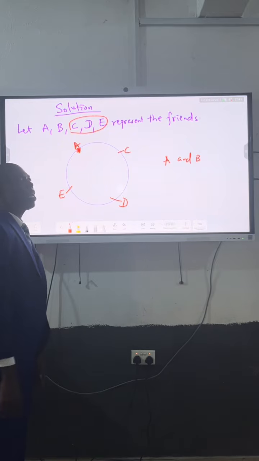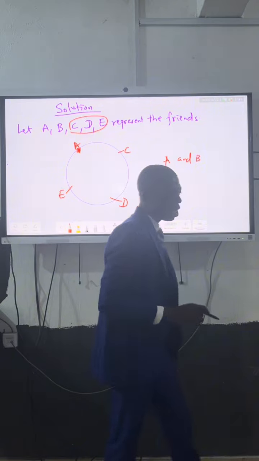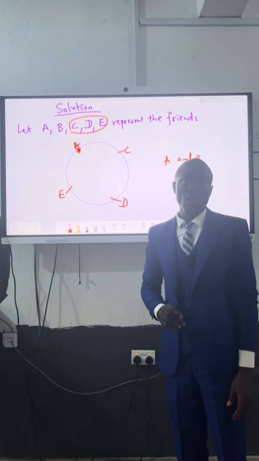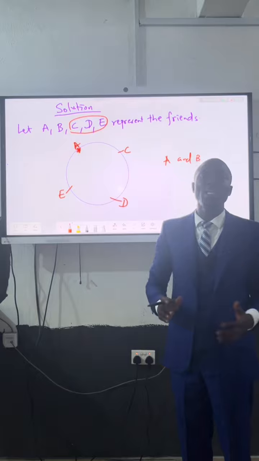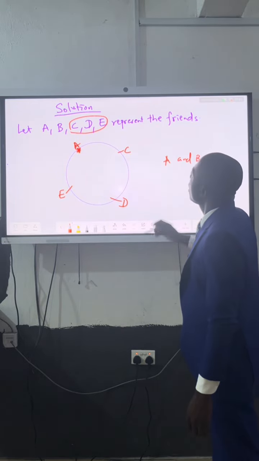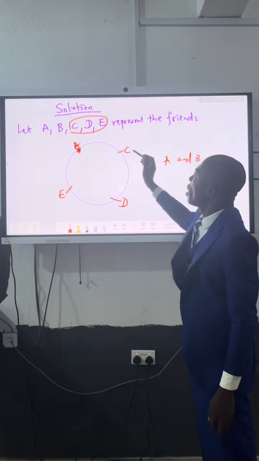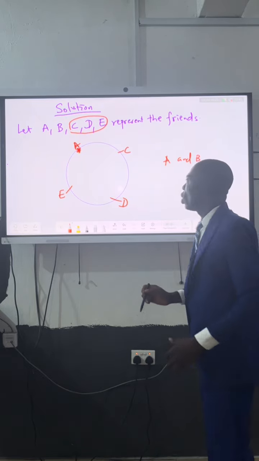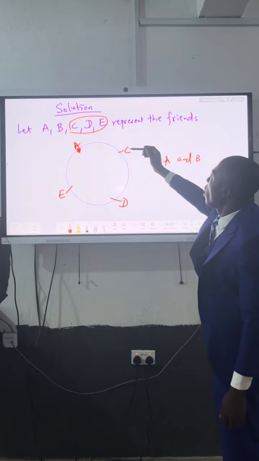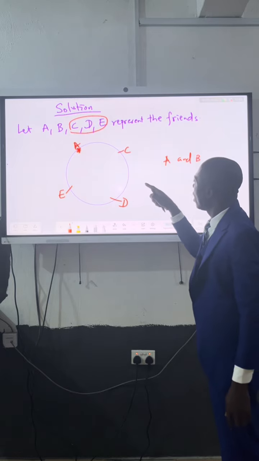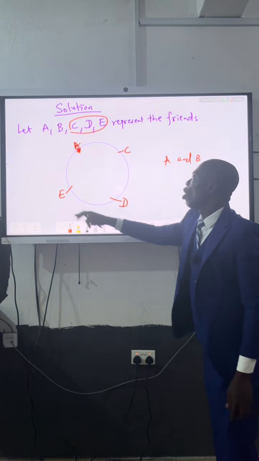Now, B is left, because we're told that B should not, no matter what, sit next to A. We have assumed the 2 of them to be A and B. Now, we can actually change the positions of C, D, and E. You can swap the positions, change C to this place, take D here, or carry E there.